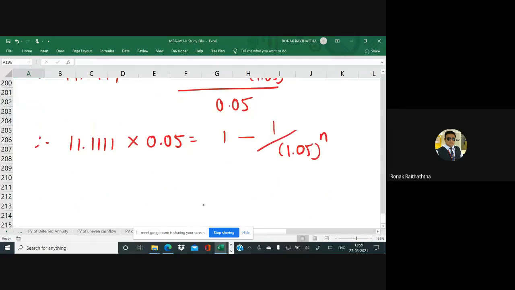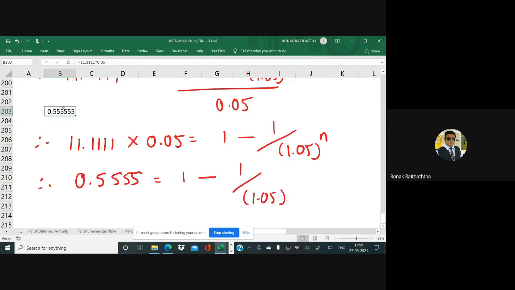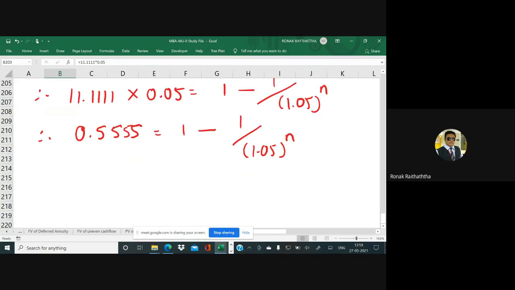So let's multiply this further, multiplied by 0.05. So, sir, we have got 0.5555 equal to 1 minus 1 divided by 1.05 raised to n. Now 1 is there on the right hand side. Let's take it to the left hand side. So therefore, from plus you become minus.